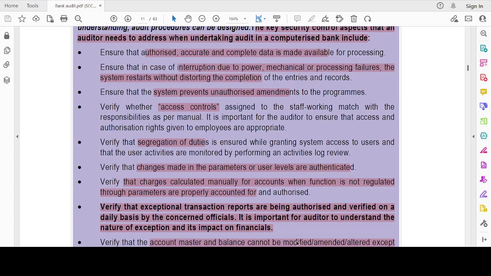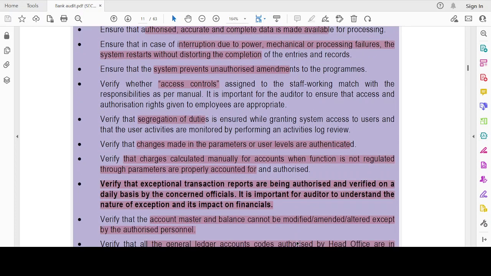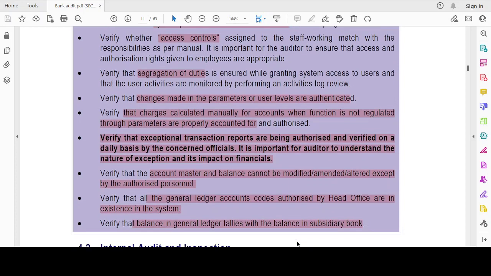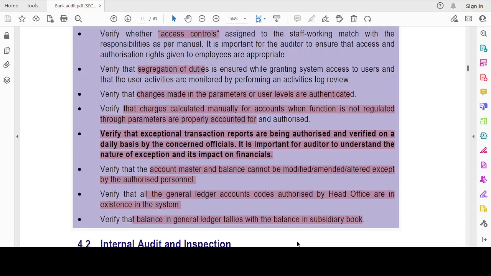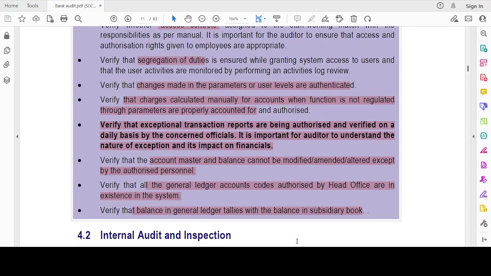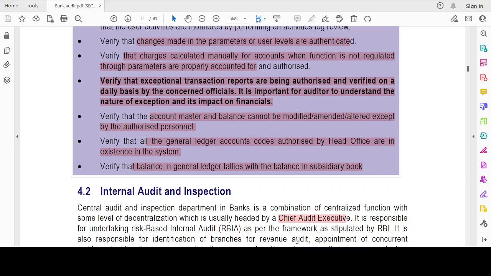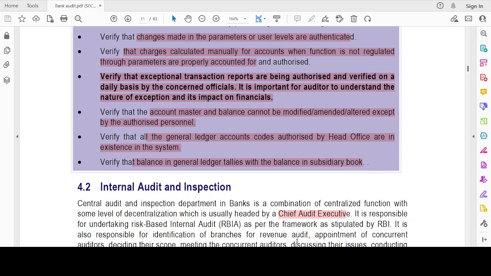Whether there is access control restriction, whether the system is able to prevent unauthorized amendments, whether there is segregation of duties, whether any changes made to the parameters or the threshold limits are authenticated, if any charges are manually calculated, whether the calculation is proper, whether the exceptional transaction reports are being authorized and verified by the concerned official on a daily basis. And I have to check the impact of exceptional transactions on the financial statements.